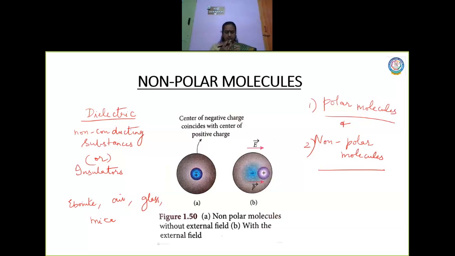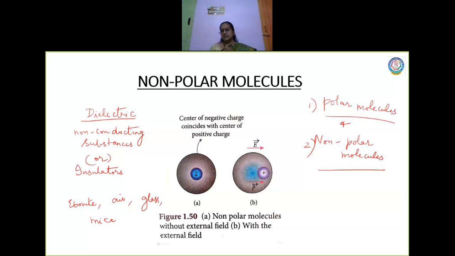Okay? So non-polar molecules. Now non-polar molecules are those molecules where the center of the negative charges coincides with the center of positive charges. I don't know whether you remember, we discussed an example based on this when I was teaching you dipole moment.